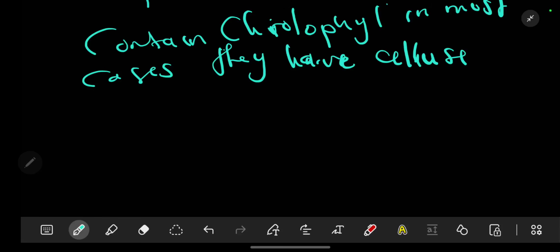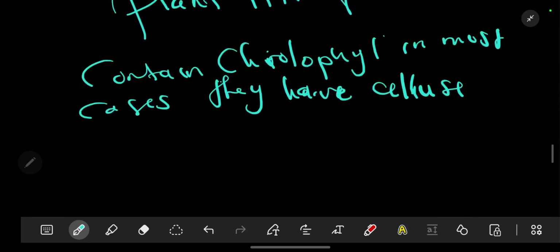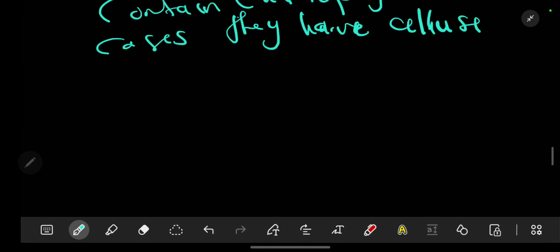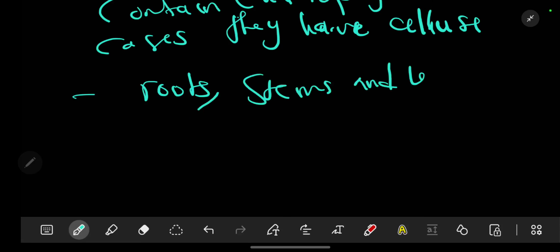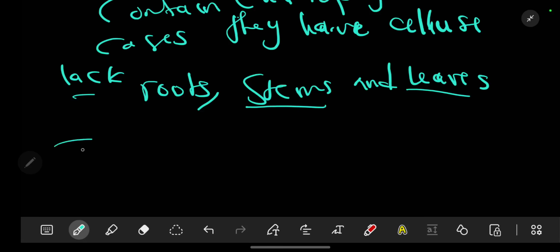Now you might wonder, why is it that they are not classified as plants? This is because they lack roots, stems and leaves. So that's why they cannot be classified as plants. But they are able to produce oxygen.